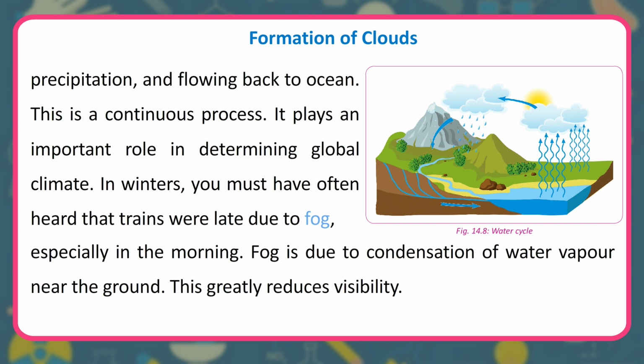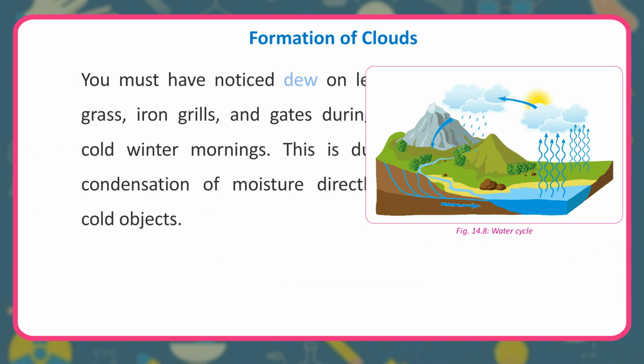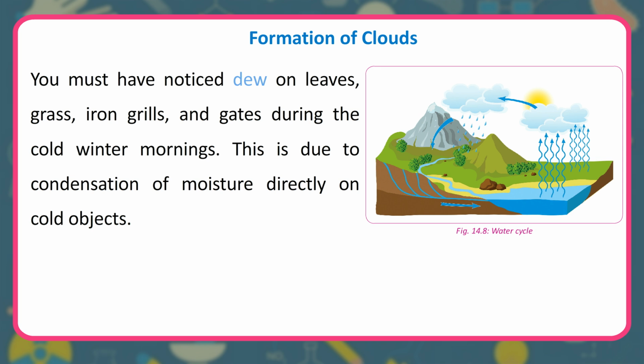In winters, you must have often heard that trains were late due to fog, especially in the morning. Fog is due to condensation of water vapor near the ground. This greatly reduces visibility. You must have noticed dew on leaves, grass, iron grills, and gates during the cold winter mornings. This is due to condensation of moisture directly on cold objects.